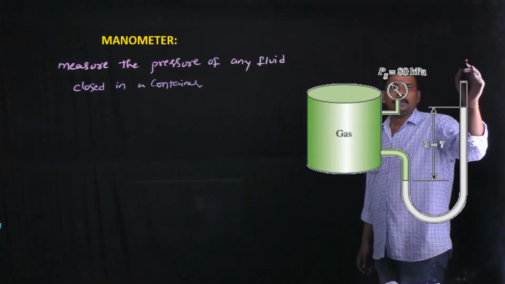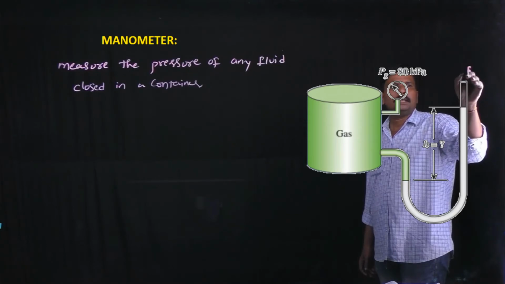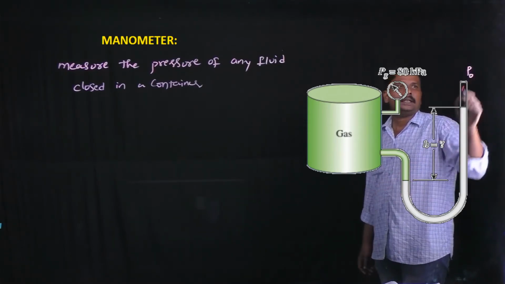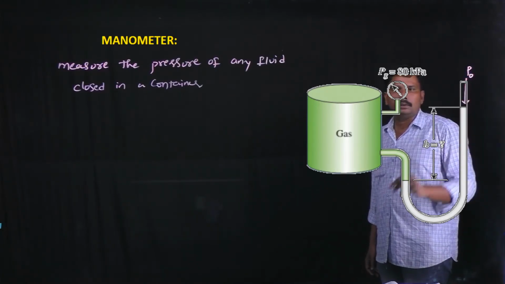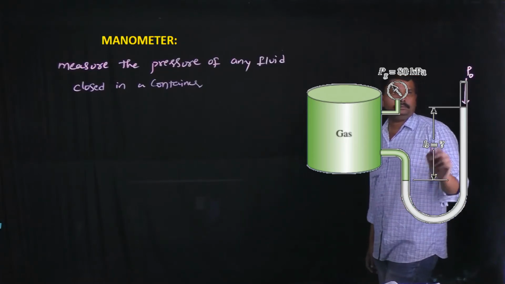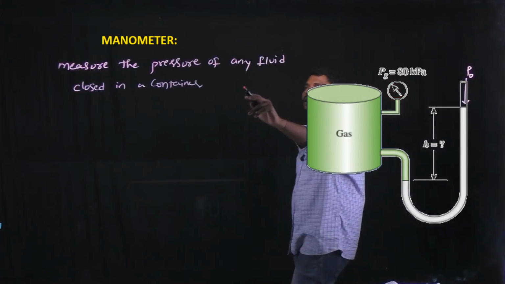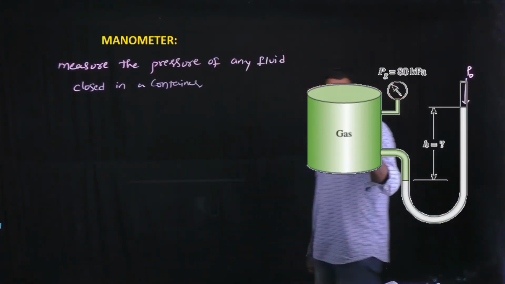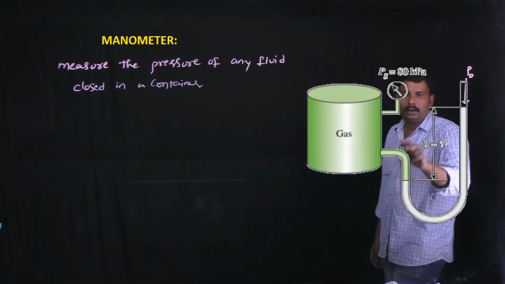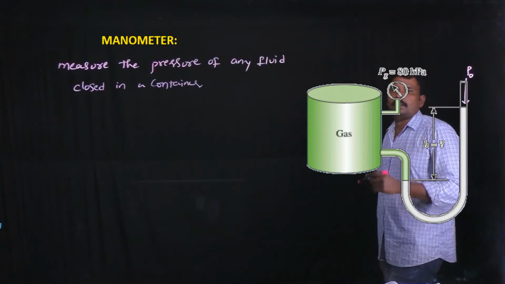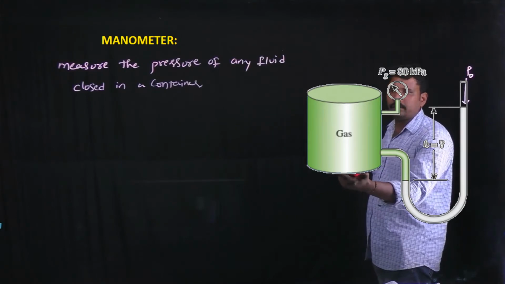Here the U-shaped tube has an open end, so there is atmospheric pressure at this end of the fluid. A manometer is a device useful to measure the pressure of any gas contained in a closed container. This manometer device is used to calculate the pressure of the gas contained in the vessel.